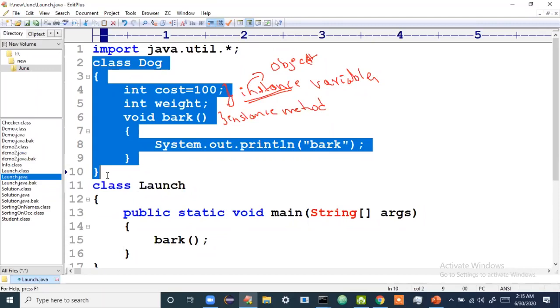In the real world, what is the class here? A class is a blueprint. We'll call it a blueprint or information. In real life, our information is stored in DNA. Agree? Now, tell me, is DNA an object? No. But using DNA, you will create an object.